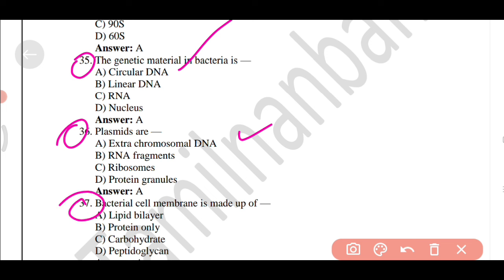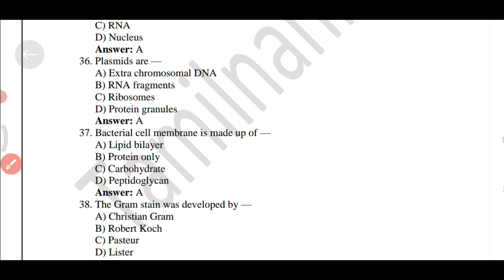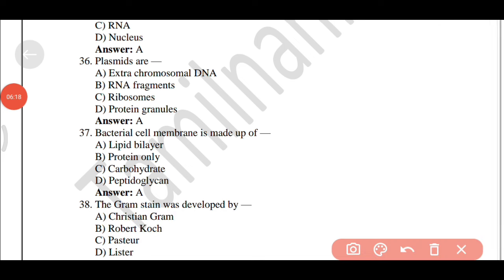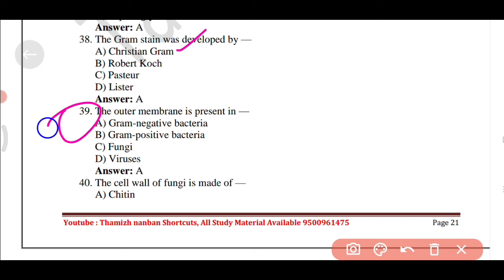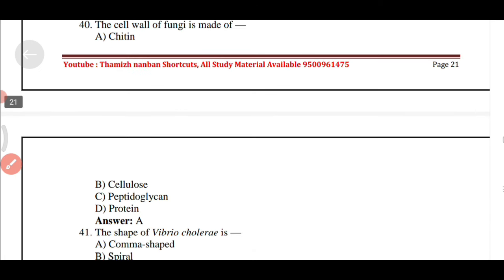Bacterial cell membrane is made up of option A, lipid bilayer. The Gram stain was developed by option A, Christian Gram. The outer membrane is present in option A, gram-negative bacteria. The cell wall of fungi is made of option A, chitin.